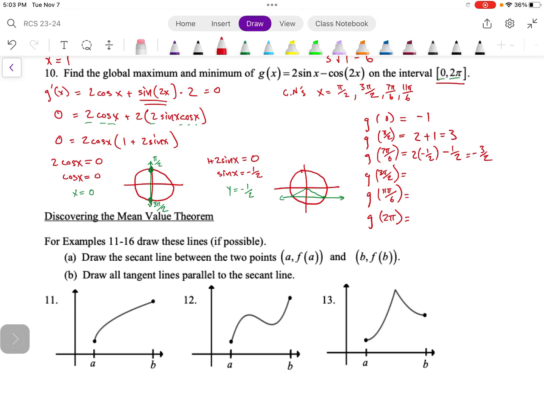For 3 pi halves, similarly, I'm going to get -2 plus 1, which is -1. For my 11 pi 6, I'm going to get 2 times -1/2 minus 1/2. Again, that's -3/2. And lastly, for my g of 2 pi, I'm going to get -1.